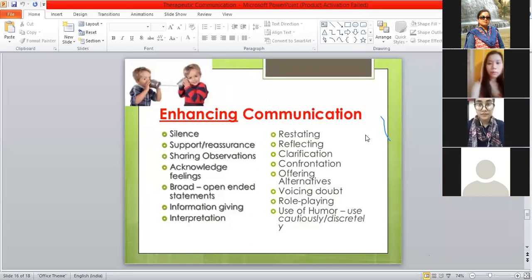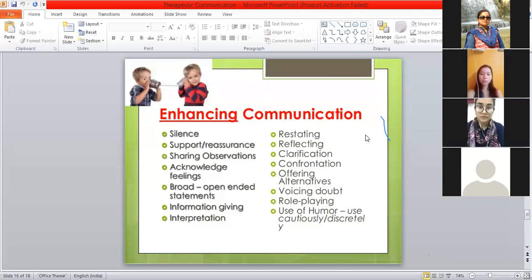Then support, you also have a feeling of supportiveness, and you have to know how to reassure the patient. Then sharing observations, some of the observations you will jot down. Some of the observations you may not be able to solve by yourself, so you have to report to your supervisor, your teacher or the senior. Then acknowledge feelings. Sometimes the patient says, sister, I'm not feeling good today, I'm very low, I don't know why, I'm not able to go to my office, I'm sick for so many days.